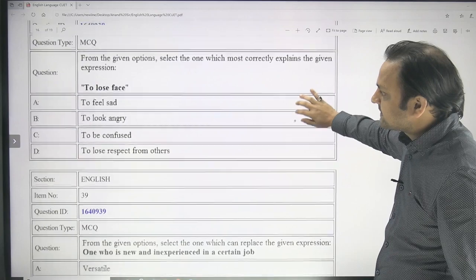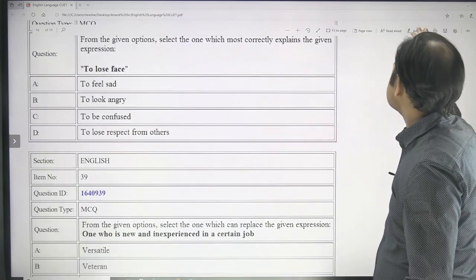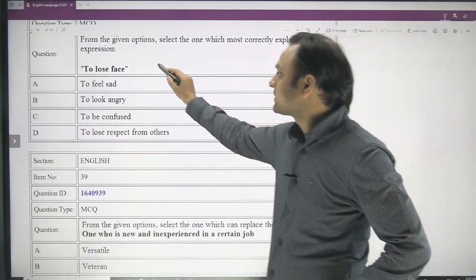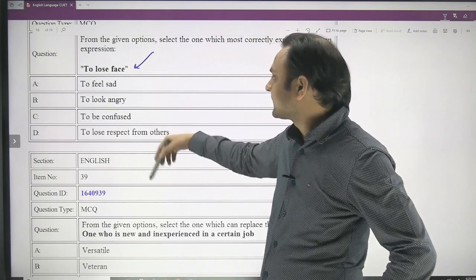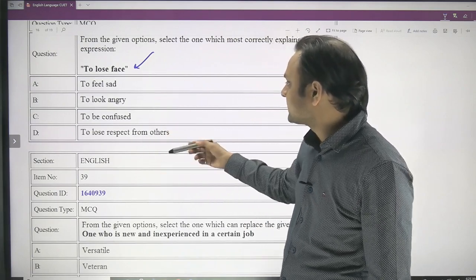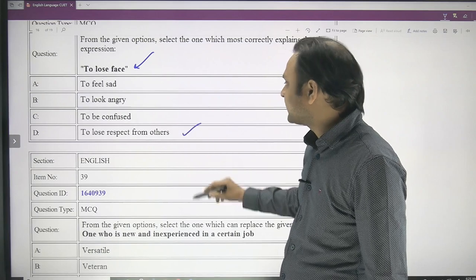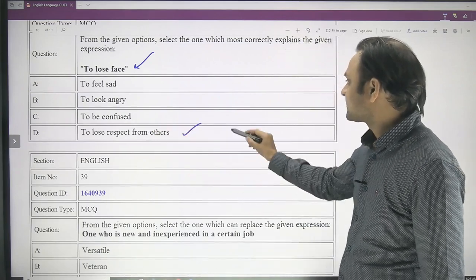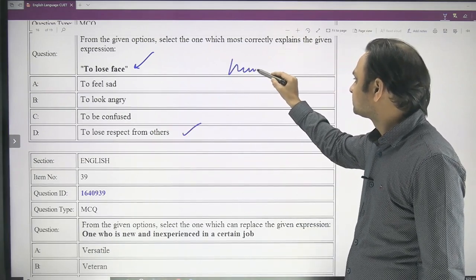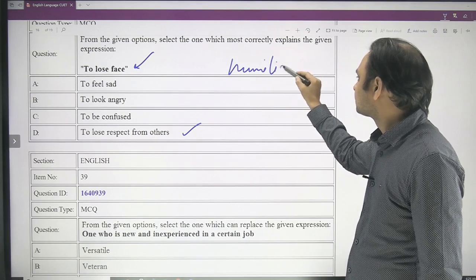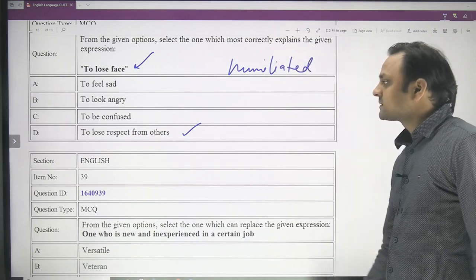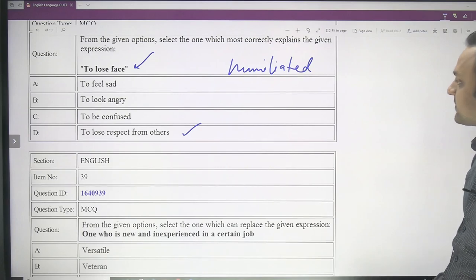And here, to lose face. So again, this could be tricky for some of you. Those of you who have not heard it may not be able to guess the answer. But to lose face is to get humiliated, to lose respect from others. So when you are humiliated, you lose face. So it is like losing respect from others.